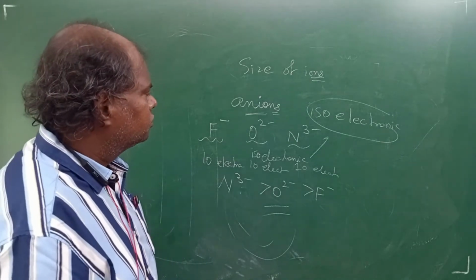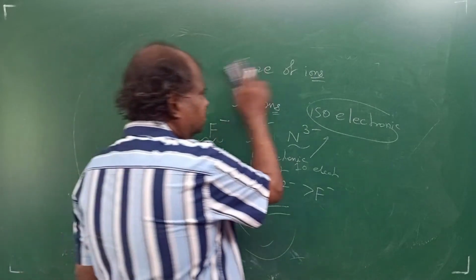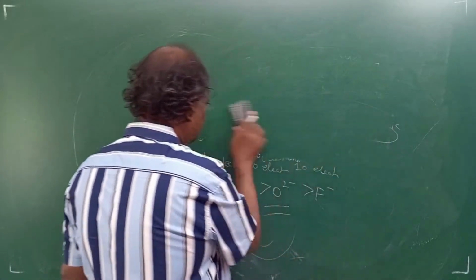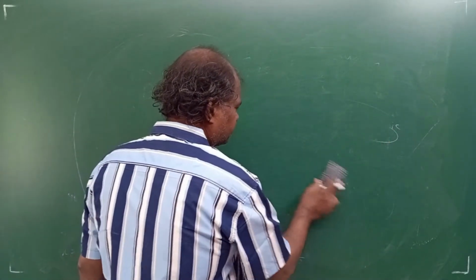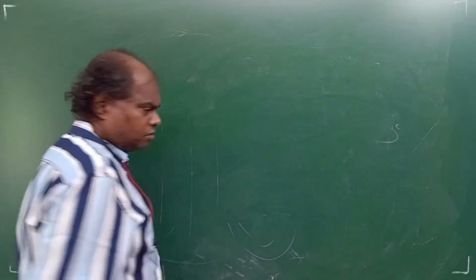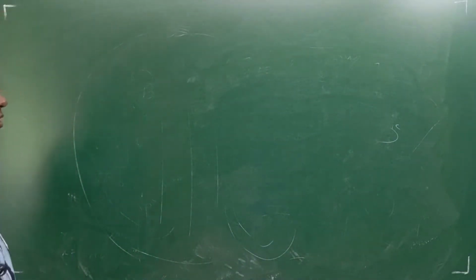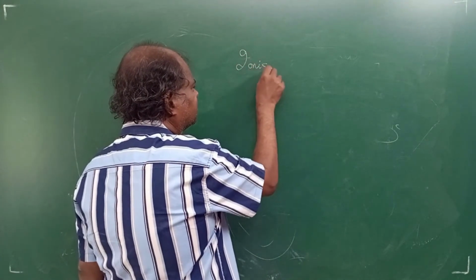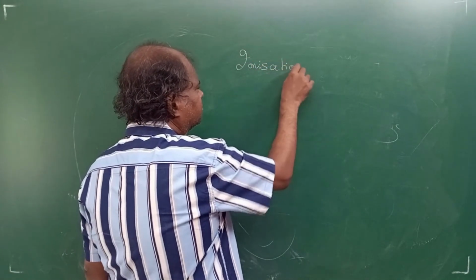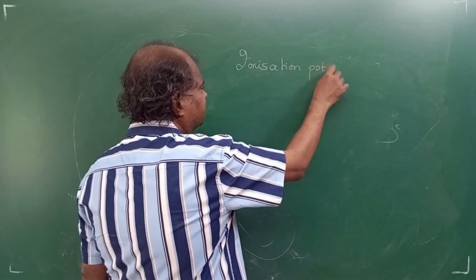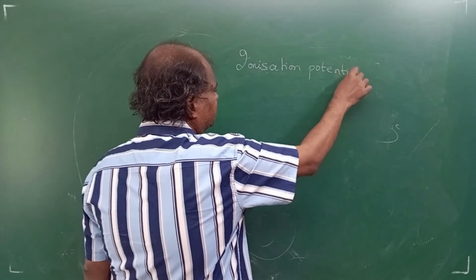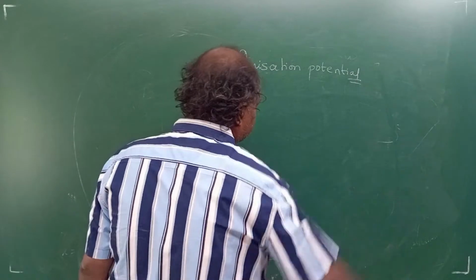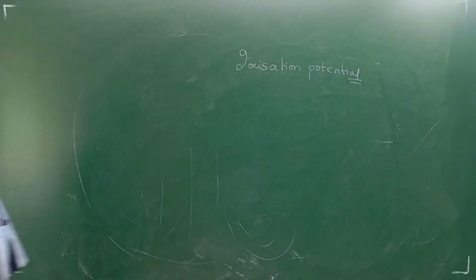Okay, students. So this is about the size of ions and size of atoms, right? Fine. Now we'll go to the next property. The next property is ionization potential or ionization energy, right? So I hope you understood size, but we can do only for isoelectronic.